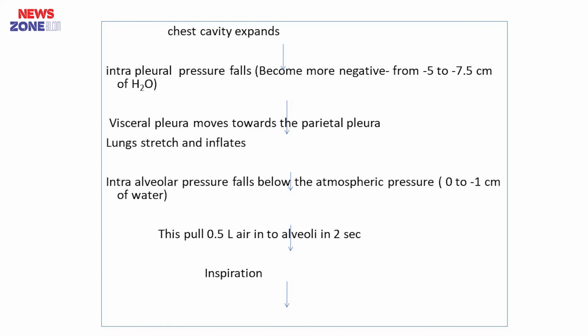Then the visceral pleura moves towards the parietal pleura, and the lung stretches and inflates, and so intra-alveolar pressure also falls from the atmospheric pressure, that is from 0 to minus 1 centimeter of water, and this causes a pull of 0.5 liter of air into the alveoli in 2 seconds, and that causes inspiration.